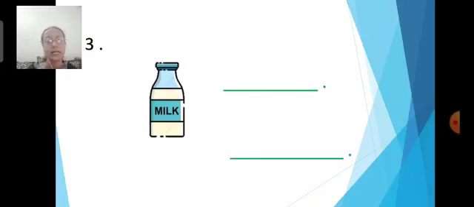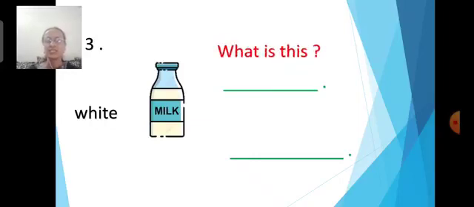So this question is there in your book. What will be the question? Again, W-H-I-T-E. It's white. Yes. So my question is telling about the milk. Yes. Your guess is correct. The first question is, what is this?